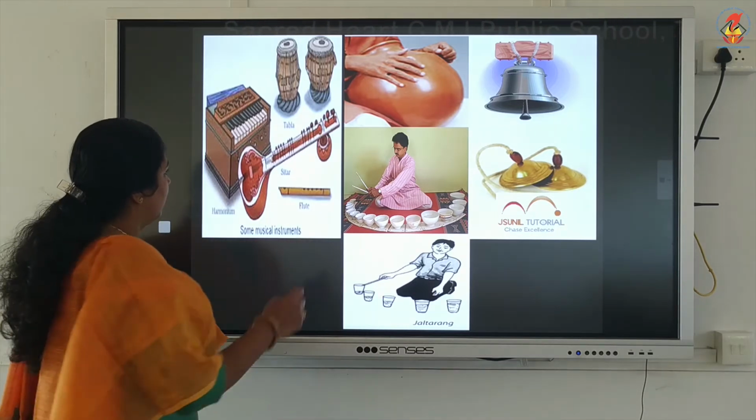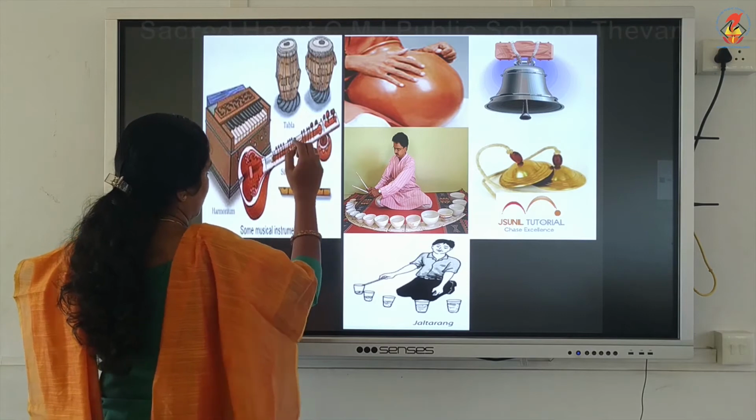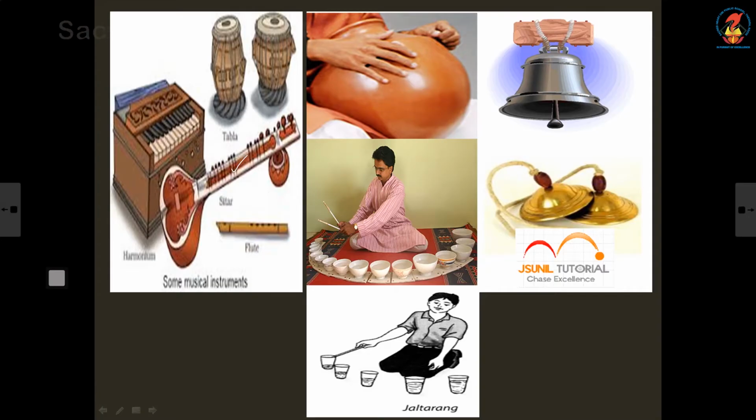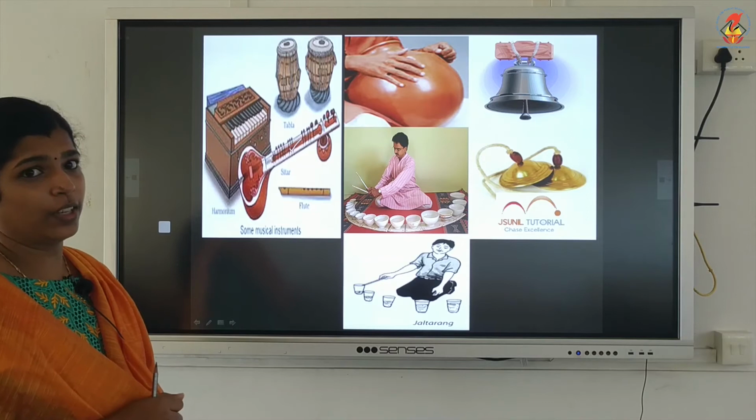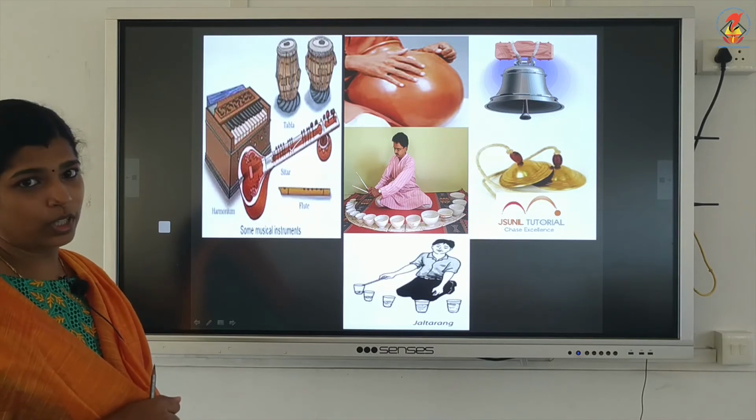Here this one is a sitar. A string is stretched in between the portions, and when you pluck that stretched string, it will produce sound.